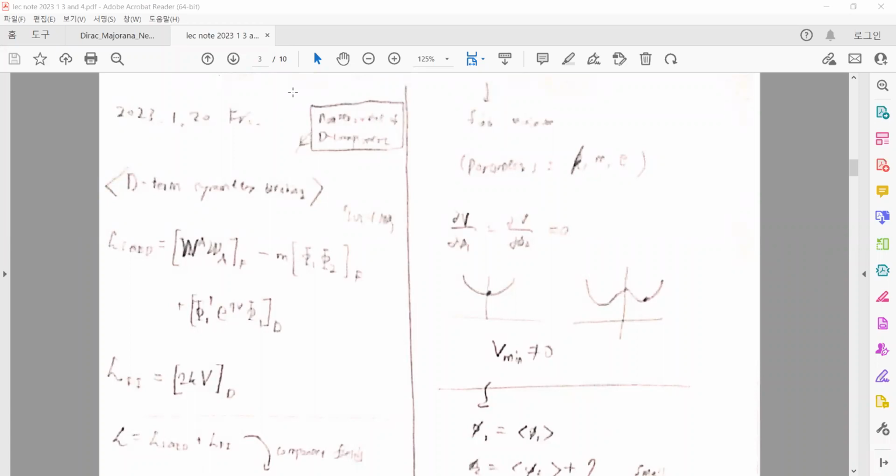Supersymmetry should be broken in realistic theories, and there are several supersymmetry breaking models. There are two types. First of all, explicit supersymmetry breaking by adding a supersymmetry breaking term. There is soft supersymmetry breaking, which does not interfere with the hierarchy problem of the scalar mass.